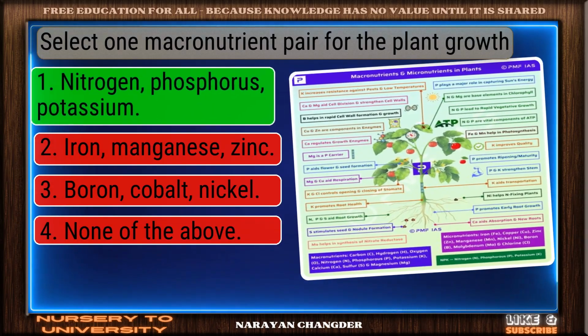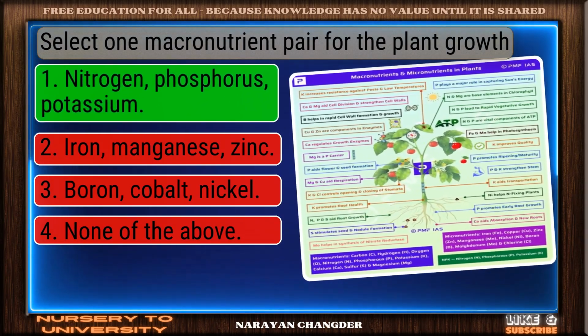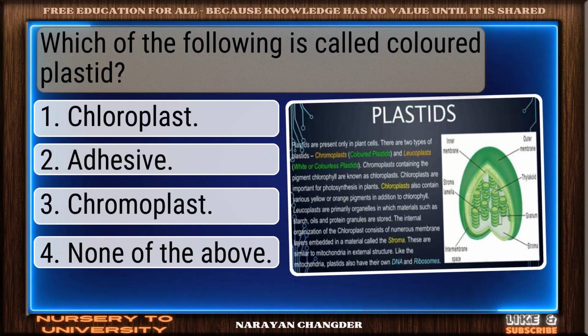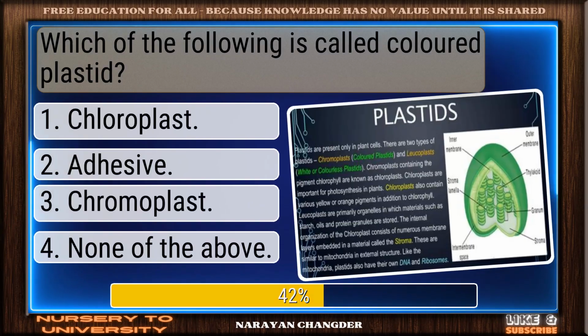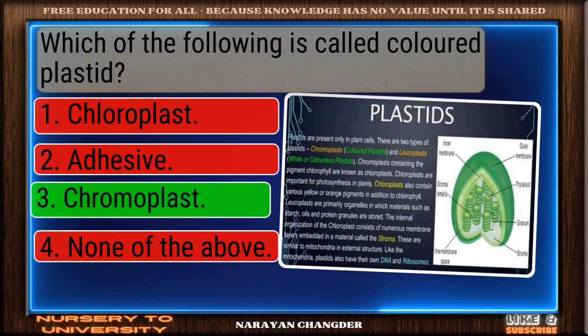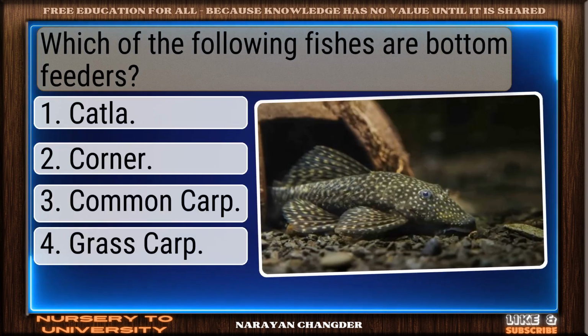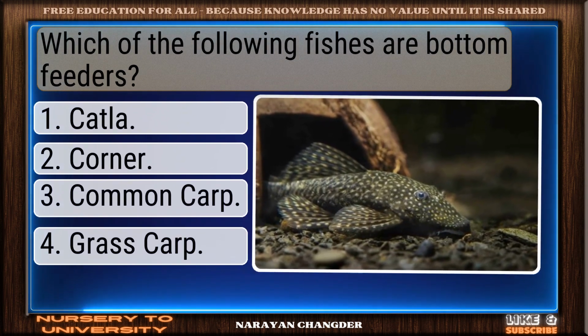Smart move. Nitrogen, phosphorus, potassium is an accurate answer. Question number 81. Which of the following is called colored plastid? Great thinking. Chromoplast is the right choice. Question number 82. Which of the following fishes are bottom feeders?